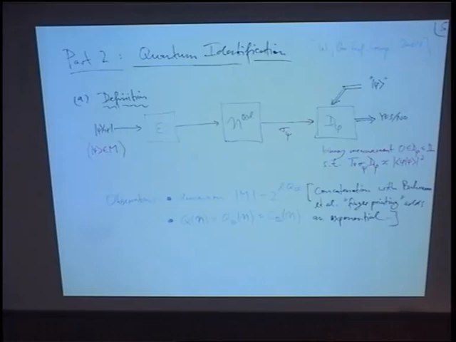And from the same argument, we see that the quantum ID capacity, so the rate of the largest dimension here, basically, is less than or equal to the classical ID capacity, because we can just concatenate these two things. And of course, it's also larger than or equal to the quantum capacity of the channel. Quantum capacity meaning that here, instead of a measurement, you have another map that decodes, that does the error correction, and that reconstructs psi.